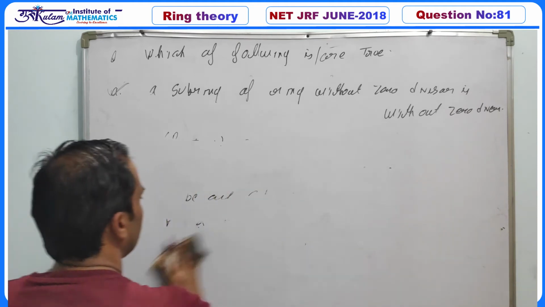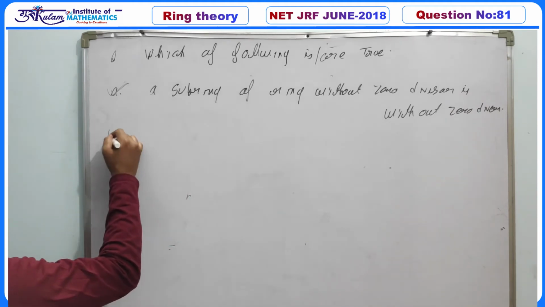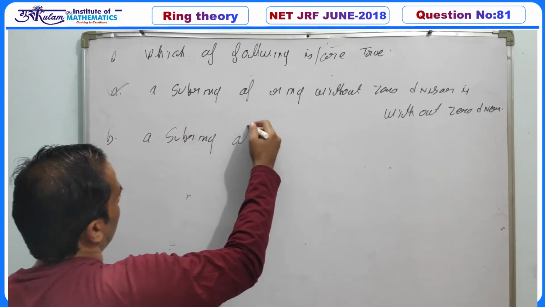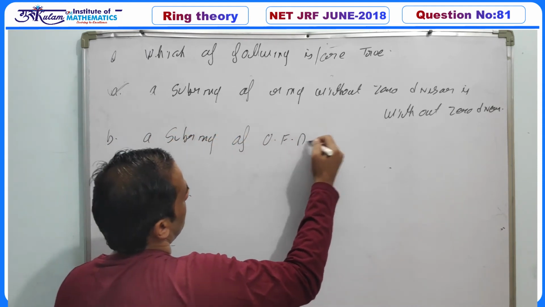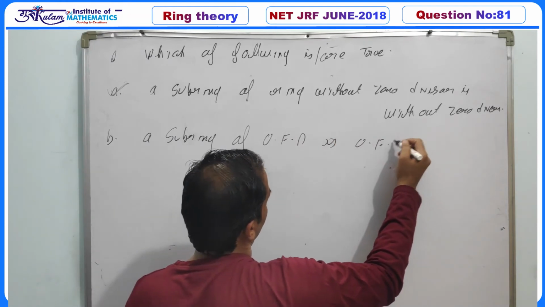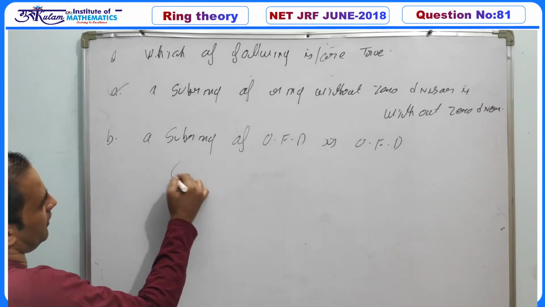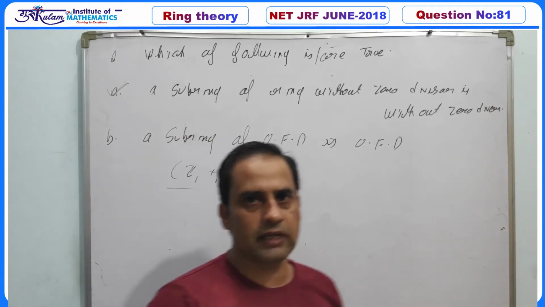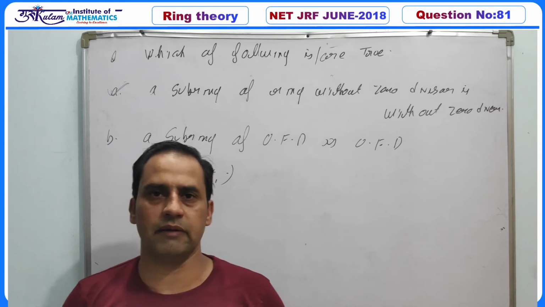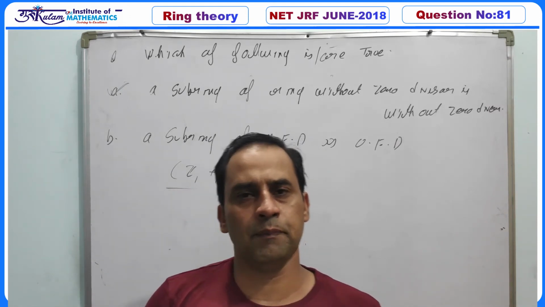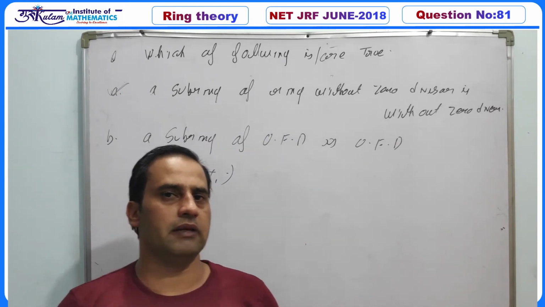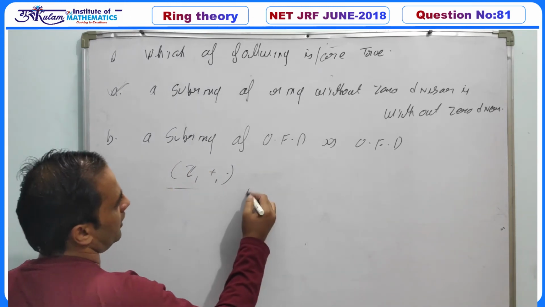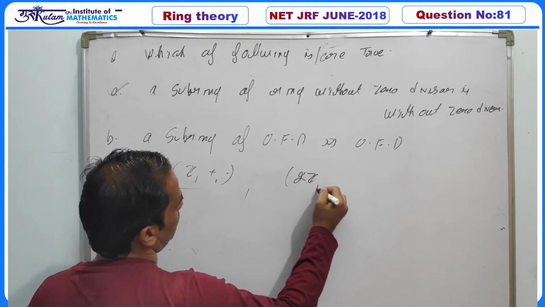Now the second option is a subring of a UFD is a UFD. If we take the ring Z, plus, dot, since a UFD is an integral domain in which every element can be expressed uniquely as a product of a finite number of irreducible elements, this Z is a UFD, and the subring is 2Z, plus, dot.